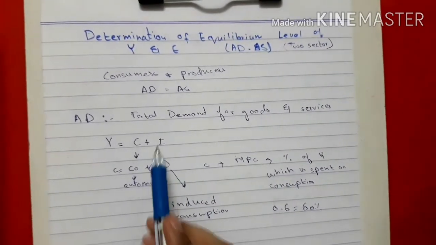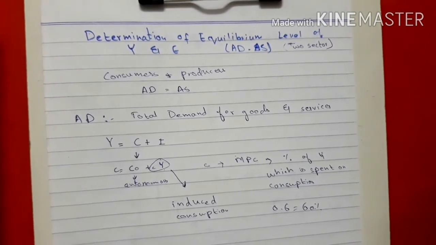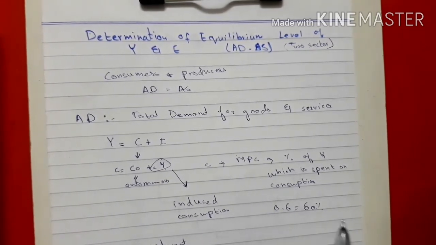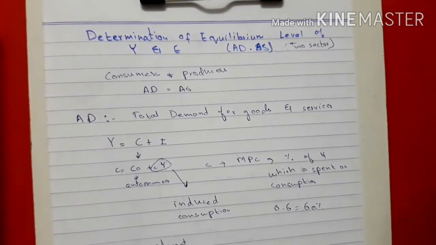And the I in this equation represents investment. We will only be taking into account the autonomous investment, which is not affected by the level of income. Either there is income or there is no income, or if income increases or decreases, whatever happens to the income, this investment is unaffected by it.